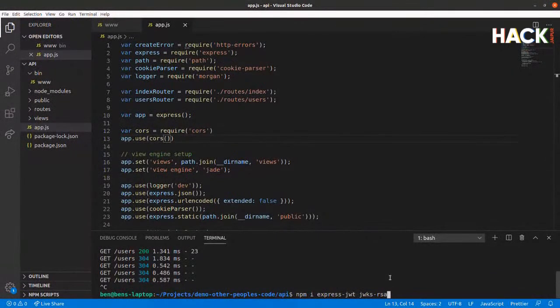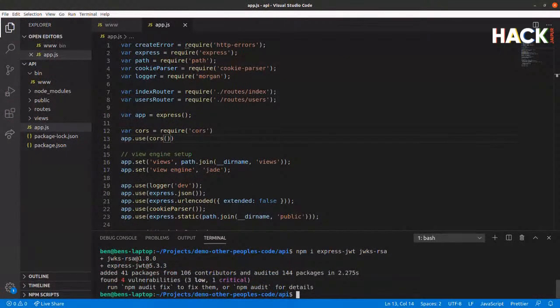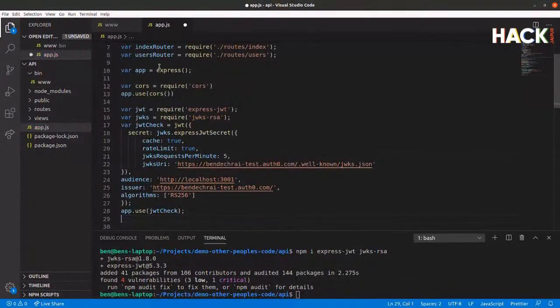And JWKS-RSA, which I'll just install and I'll show you some code, because it'll be an easier way of explaining to you what that particular bit of code does. So that's installed now. So after this point here, where we had the calls, I'm going to add this bit of code in. So the first thing I've done is I've required the two new modules that we've installed. And then we're going to define this JWT Check object. And it's going to call JWT, which is part of the Express JWT library, with some configuration information.